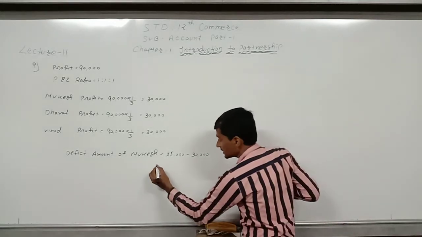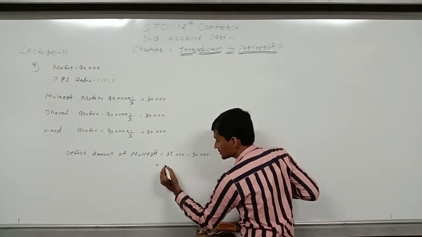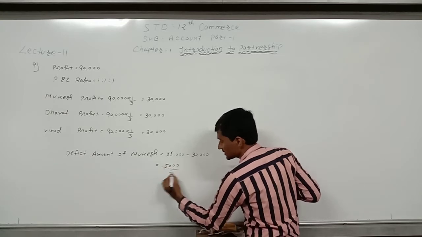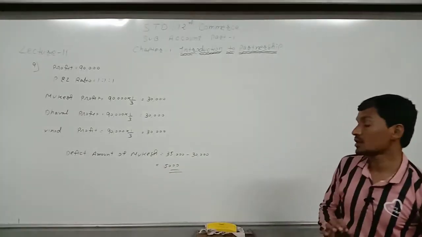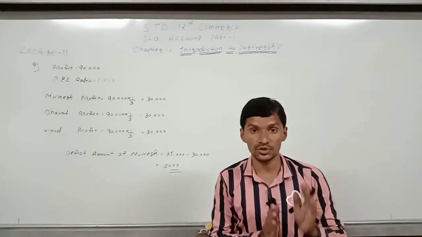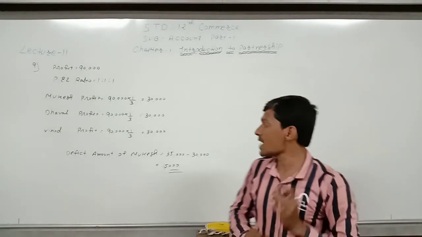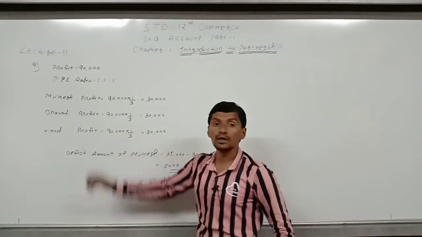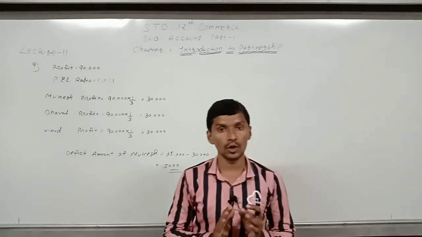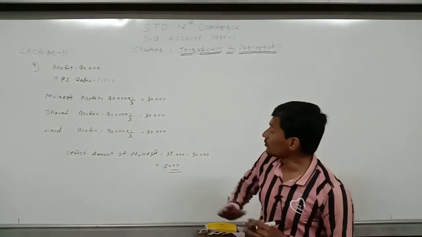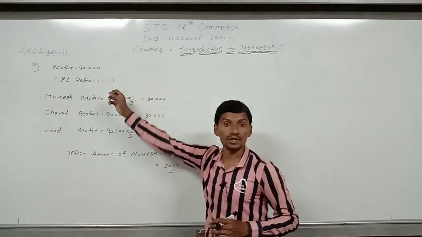He has been given the guarantee of 35,000 and he received only profit of 30,000. So the deficit amount is 5,000. This 5,000 deficit amount of Mukesh will be given by Vinod and Dhaval in their profit and loss sharing ratio, and both profit sharing ratios are equal.